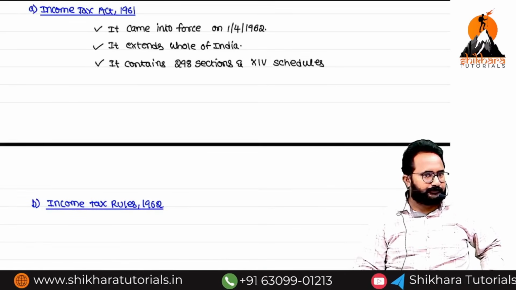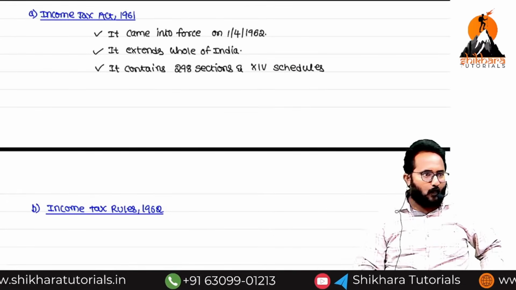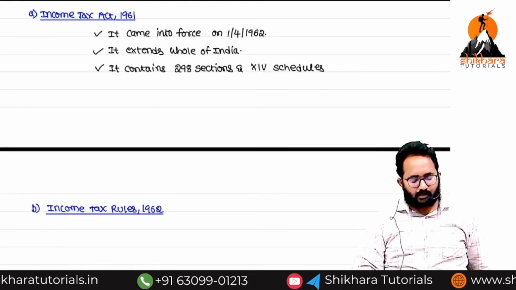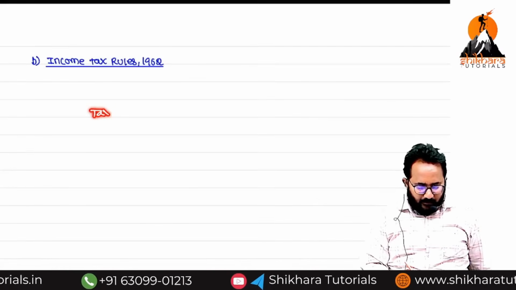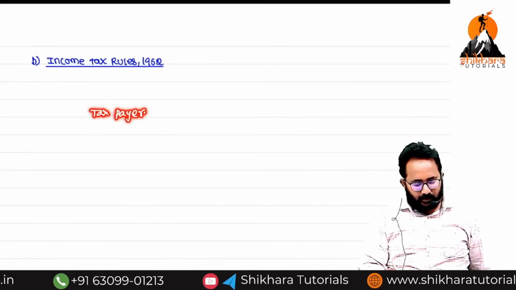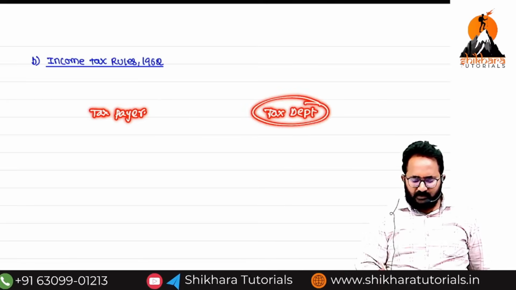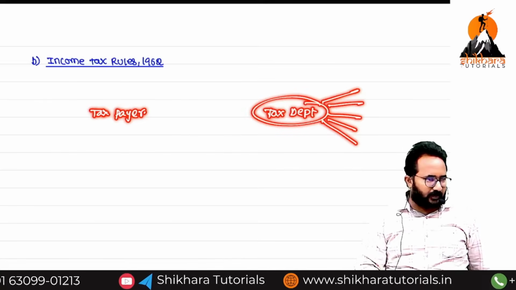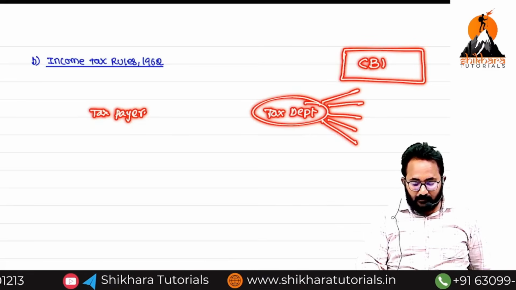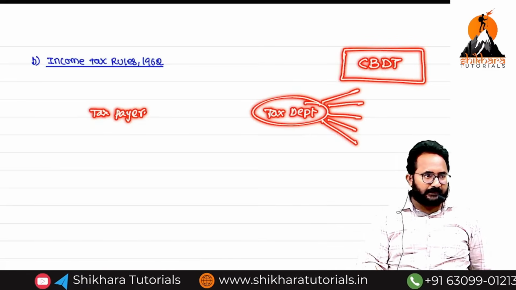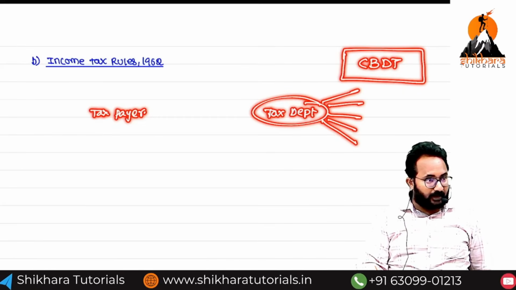Here two parties are there. One is the taxpayer. Another one is the tax department, that means the income tax department. In this income tax department, various levels of officers are there. Who is directing all these officers? CBDT. Full form? Central Board of Direct Taxes.